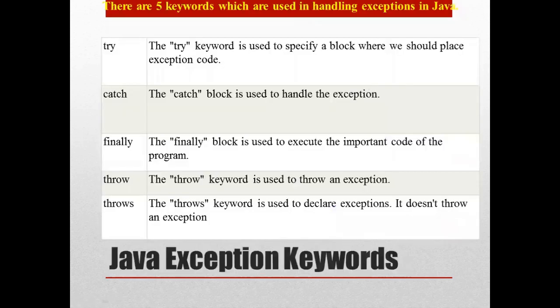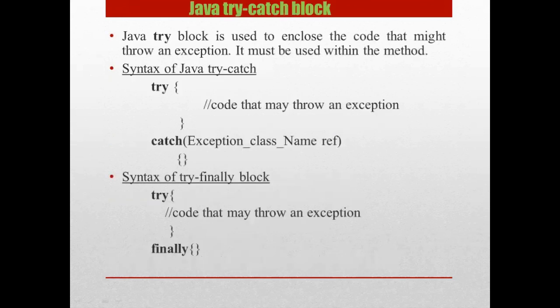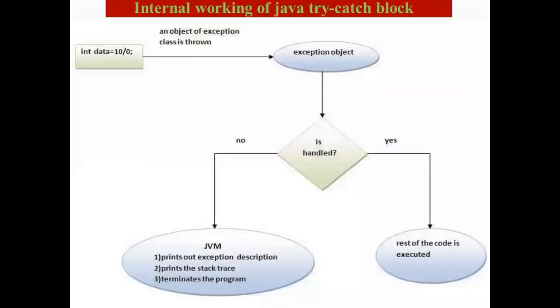And we came across the keywords which occur in exception handling, and also a few scenarios of Java exceptions, which are the commonly occurring exceptions. These are the standard exceptions which keep occurring over time, and what exactly a catch block is all about. And then we studied the internal working of the Java try catch block, how exactly the Java try catch block is going to execute.